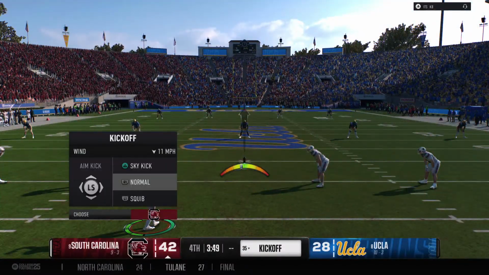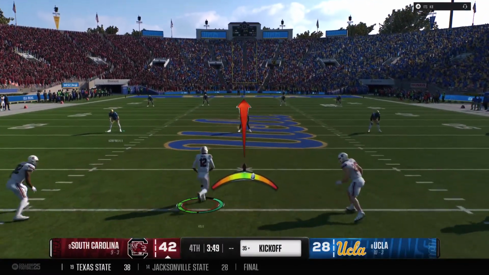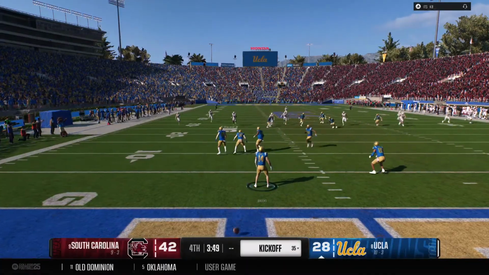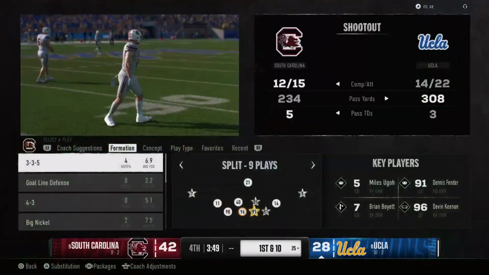The Cookout team on the field now as they get set to send this one away. Kick bounces out of the back of the end zone for a touchback.